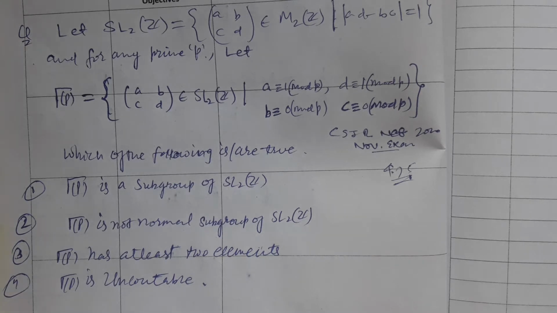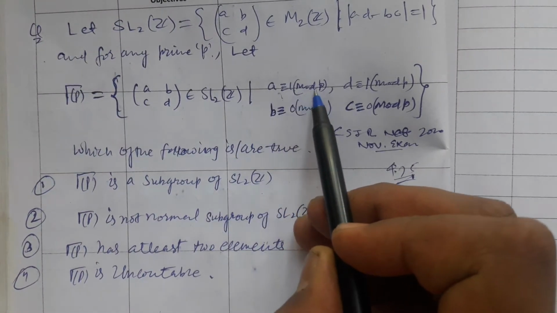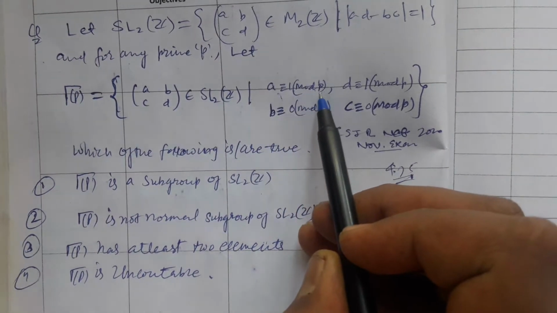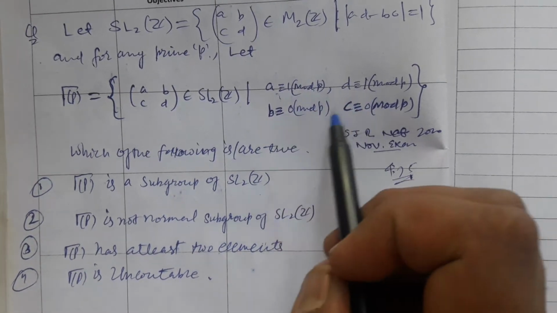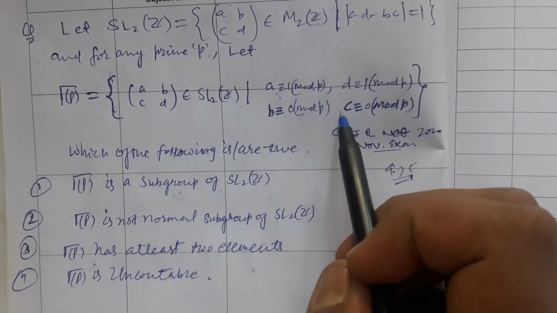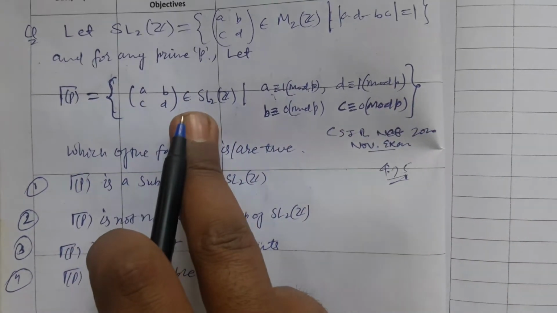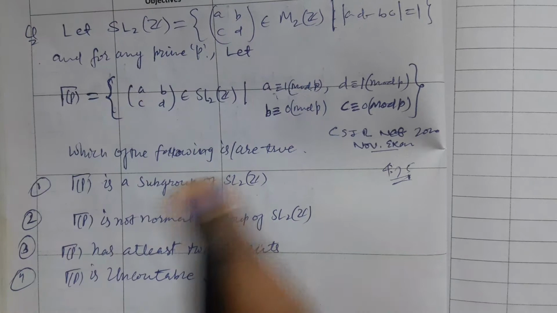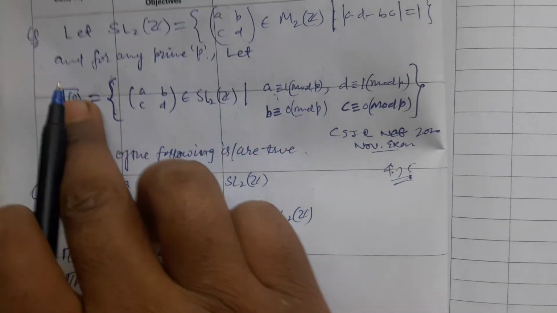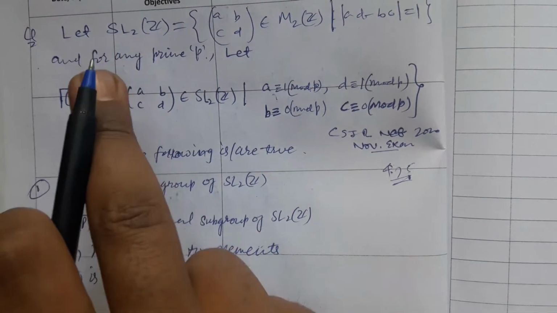Gamma p is the collection of all those matrices whose determinant is a unit, and which satisfy these conditions: a is congruent to 1 modulo p, d is congruent to 1 modulo p, and b and c are both congruent to 0 modulo p. These are the conditions we have been given, and it is under these restrictions that this group is constructed. Now we are asking about this only. Although this is a subset of the other, we have to work on it.